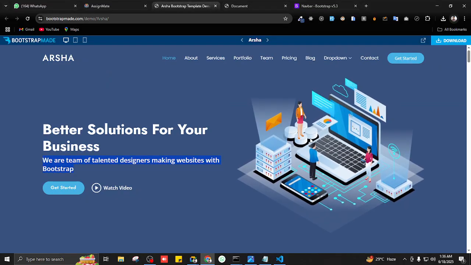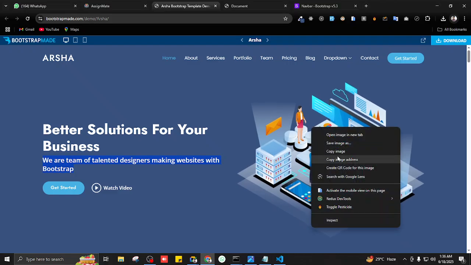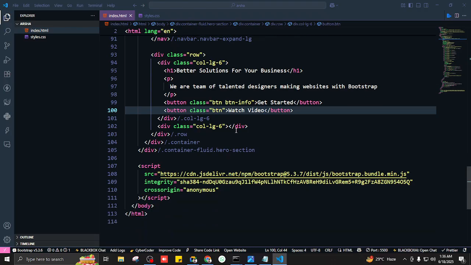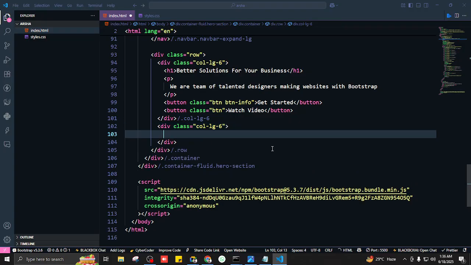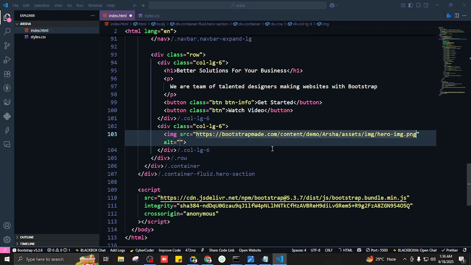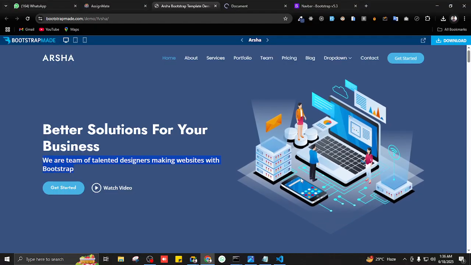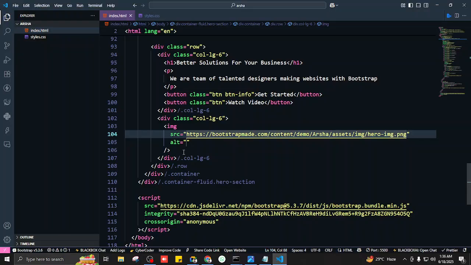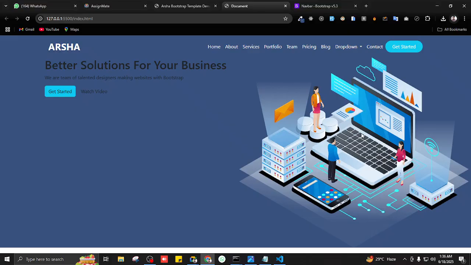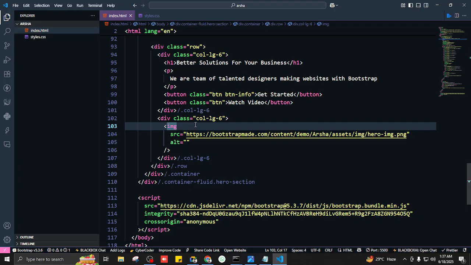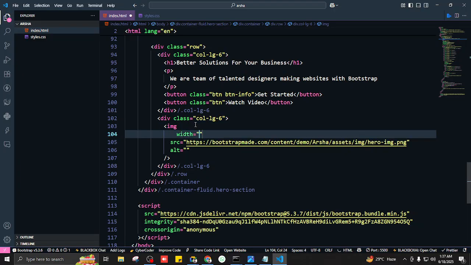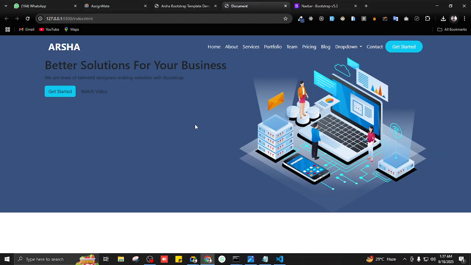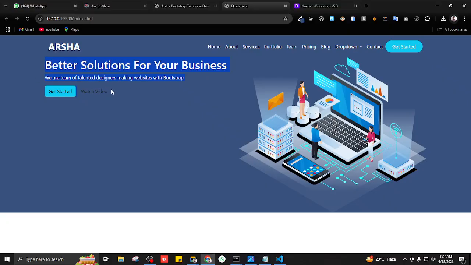Okay, great. Now in the second column we have this image, so I'll just copy it and paste it in the second column. Paste it, save it. Perfect, great. But the only problem is we want this image to take up 100% of its parent. So inside this image we'll say width to be 100%. Perfect. Now let's move towards styling this section.